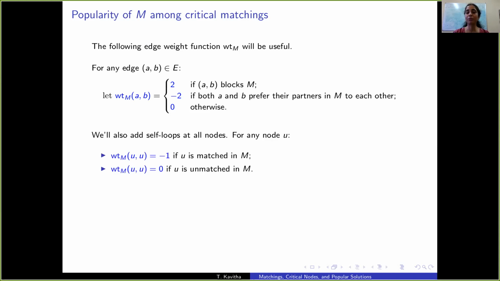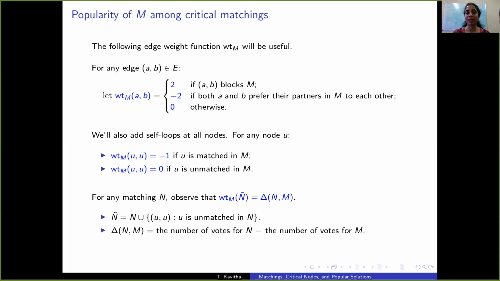It will also be very helpful to augment the graph with self loops at all nodes. And let's set the weight of self loops as shown here. For nodes matched in M, the weight of the self loop is -1. And for nodes unmatched in M, the weight of the self loop is 0. This edge weight function has been set to these values so as to ensure this property. For any matching N, the weight of the matching N tilde, N augmented with self loops at unmatched nodes, is exactly equal to the difference between the number of votes for N and the number of votes for M in their head-to-head election.